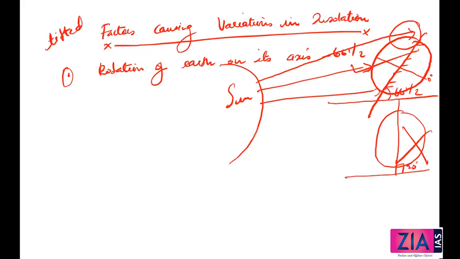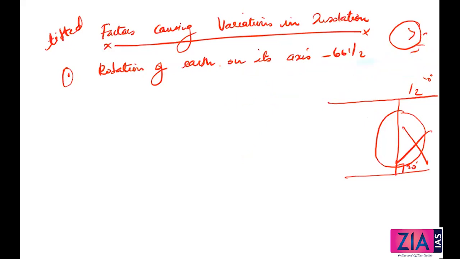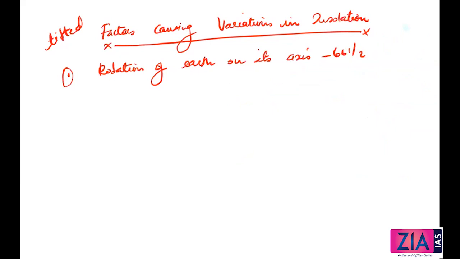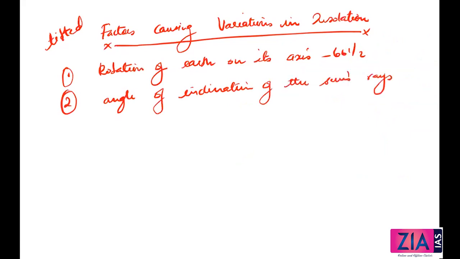Now we'll do the second thing. The second factor is the angle of inclination of the sun's rays. Okay, this I have already discussed in this point. The second factor that determines the amount of insolation received is the angle of inclination of the rays. So this depends upon the latitude of the place.